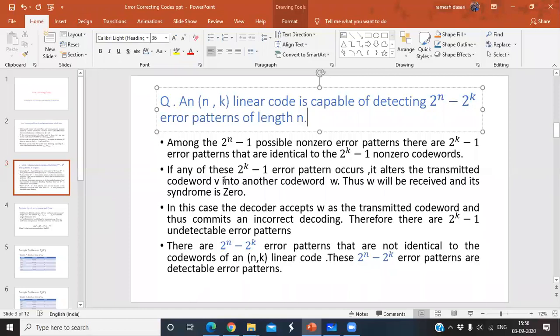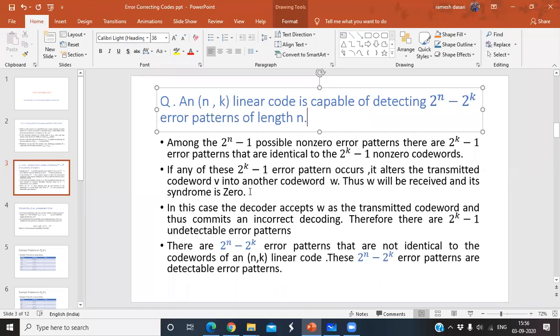That's why, if any of these 2 power k minus 1 error patterns occurs, it alters the transmitted code word v into another code word w. Thus w will be received and its syndrome is 0. Why is the syndrome 0 here? Listen carefully, it is an error pattern. For an error pattern you would expect a non-zero syndrome, but for these 2 power k minus 1 error patterns, the syndrome is 0.